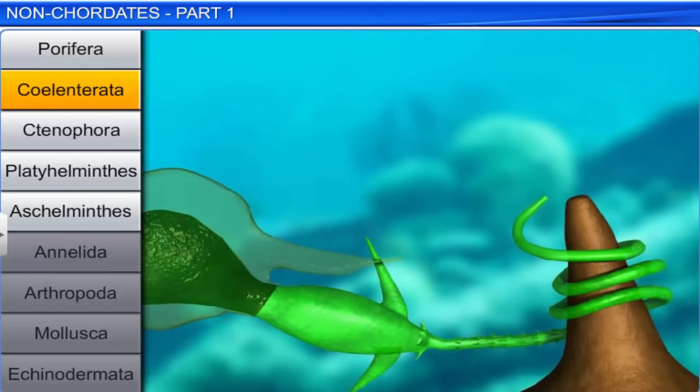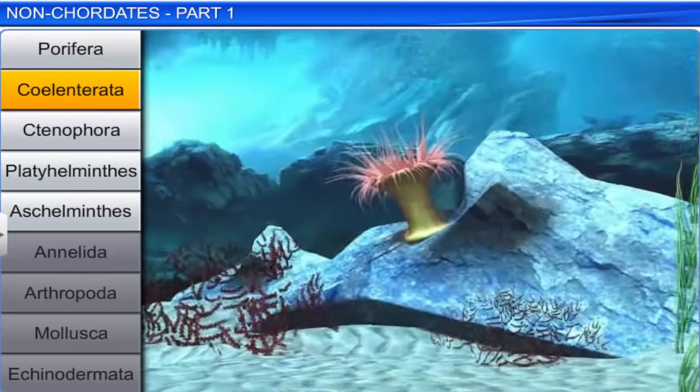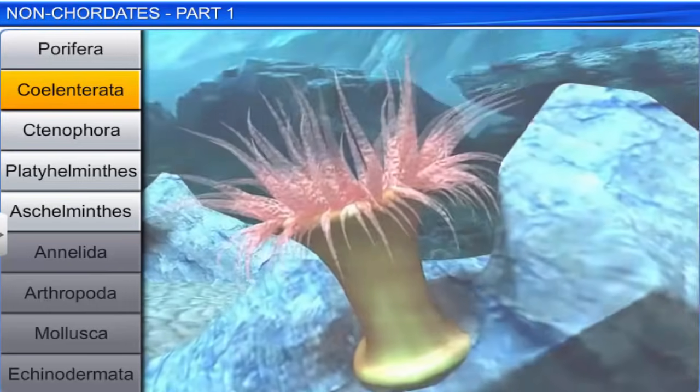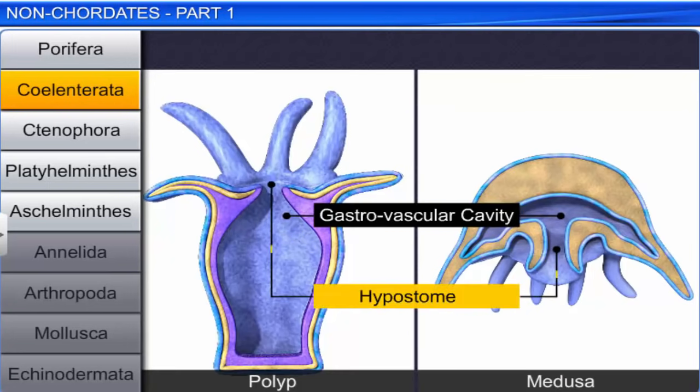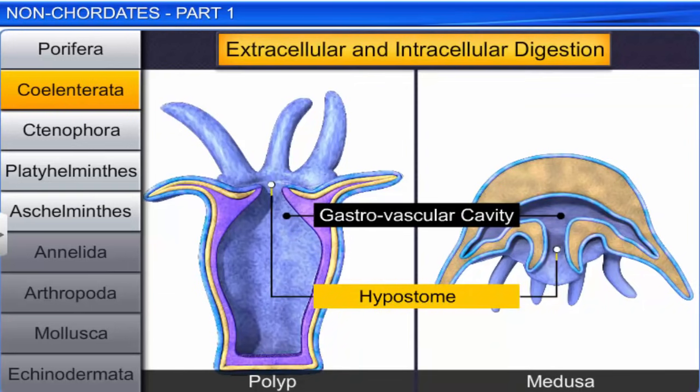Cnidoblasts are used for anchorage, defense, and to capture prey. Coelenterates have a central gastrovascular cavity with a single opening called the hypostome. Digestion in them is both extracellular and intracellular.